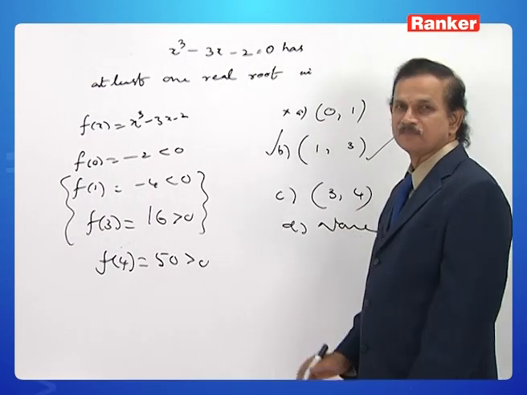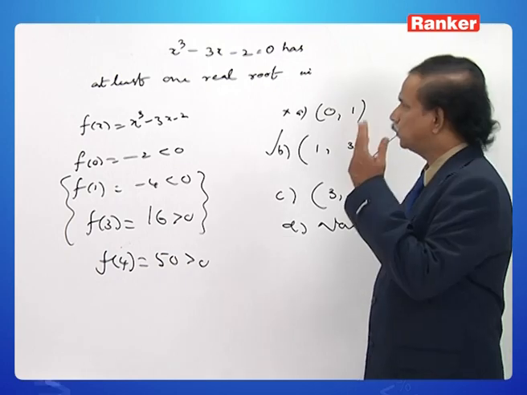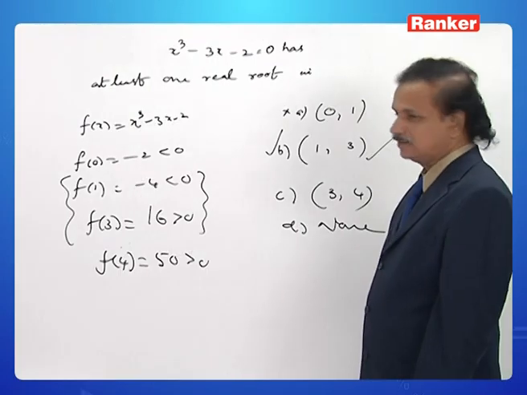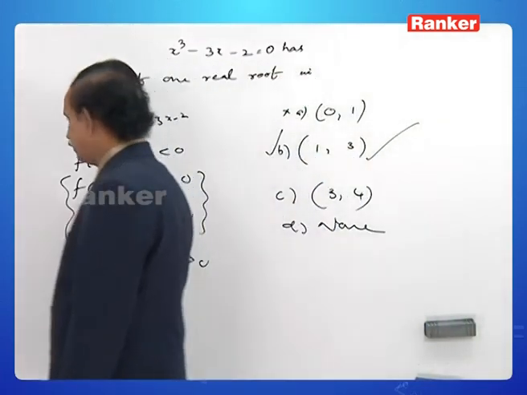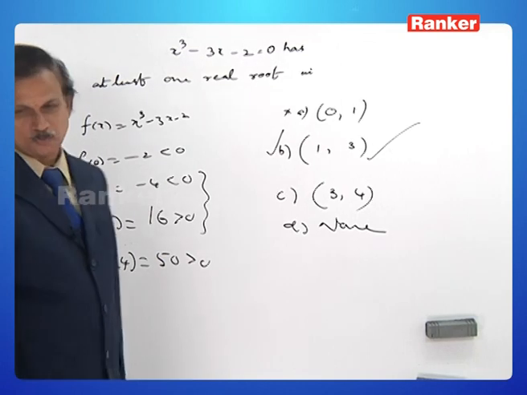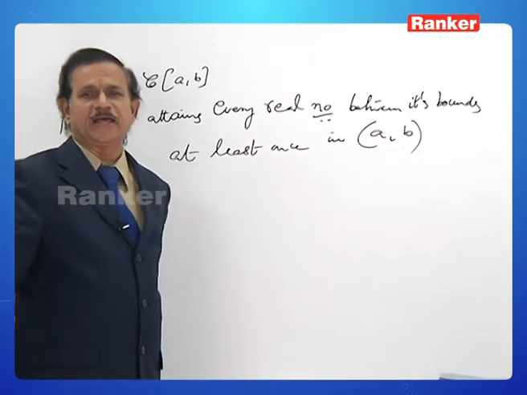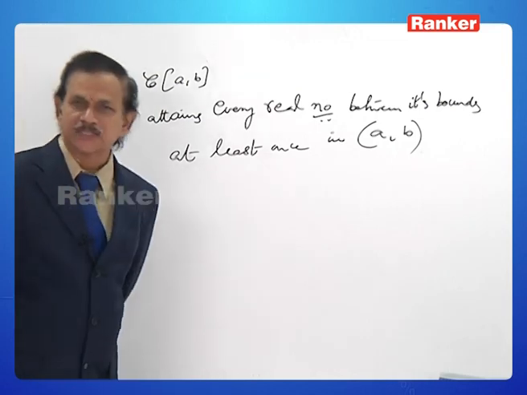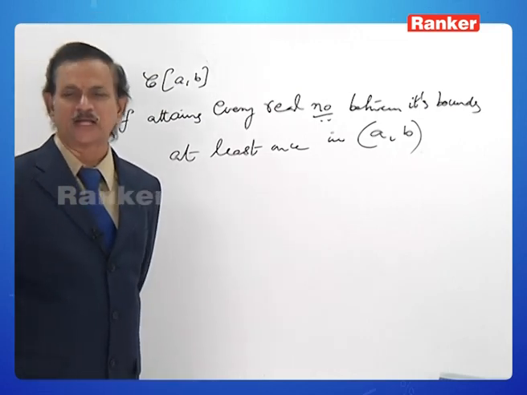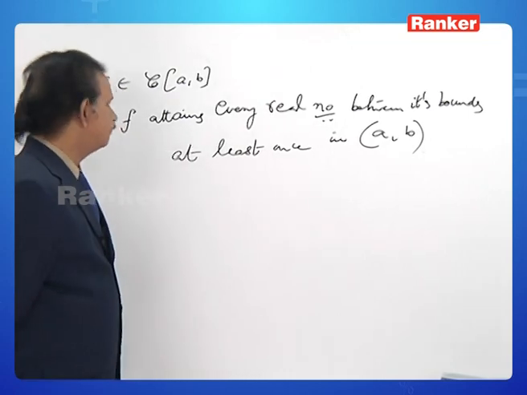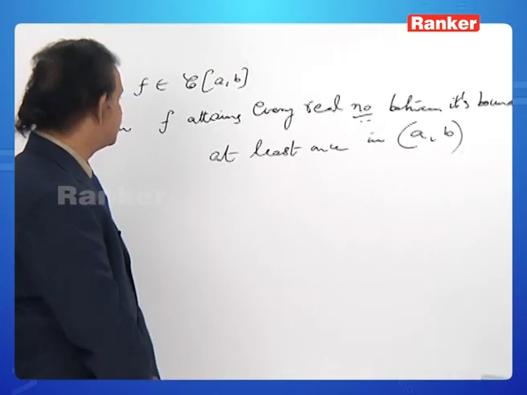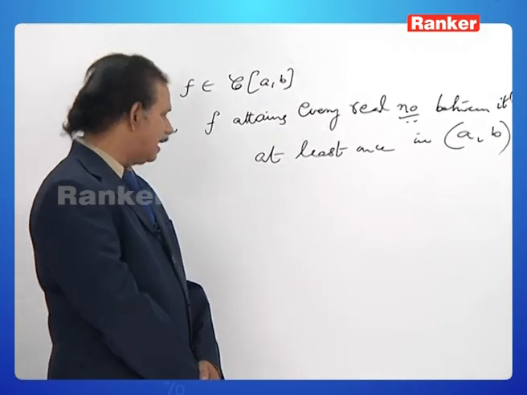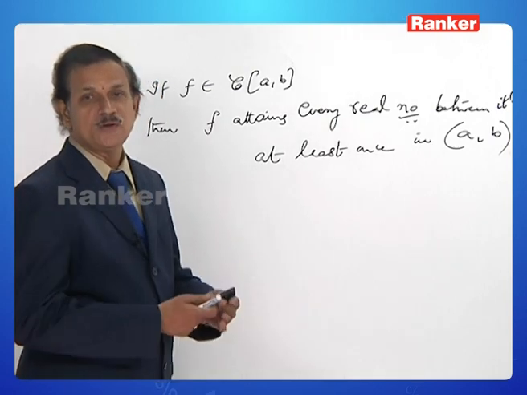Like this, we are supposed to find the root of a particular unknown equation. In this way, we make use of Bolzano's theorem. Next property. Of course, in very rare cases, that is now and then only, we apply this property. I think it is enough to understand this picture. What is it saying? If f belongs to C of the closed interval a to b, that is, if f is continuous on the closed interval a to b, then f attains every real number between its bounds at least once in the open interval a to b. What is meant by that?